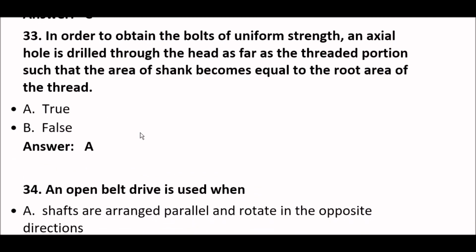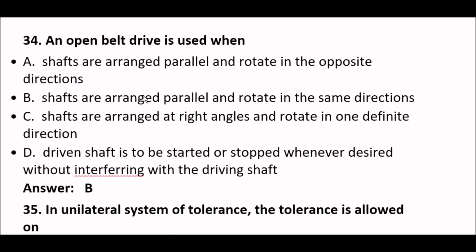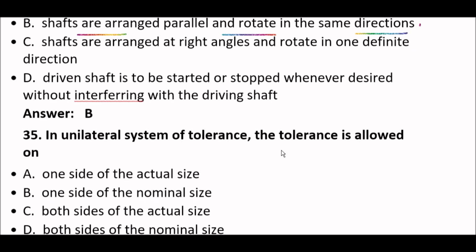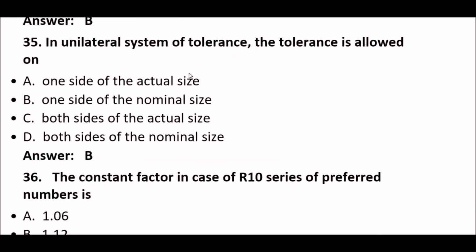Next question. In order to obtain bolts of uniform strength, an axial hole is drilled through the head as far as the threaded portion such that the area of shank becomes equal to the root area of the thread. This is true. Okay guys, next question. An open belt drive is used when shafts are arranged parallel and rotate in the same direction. Okay. Next question. In the unilateral system of tolerance, the tolerance is allowed on option B, one side of the nominal size.